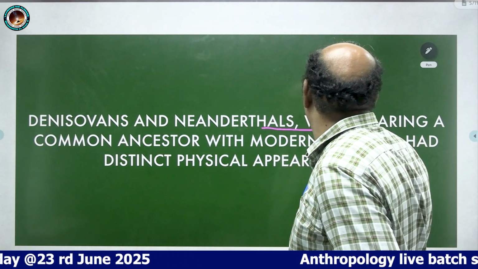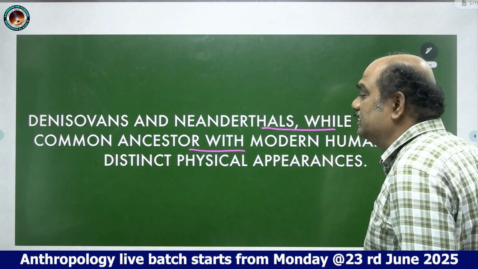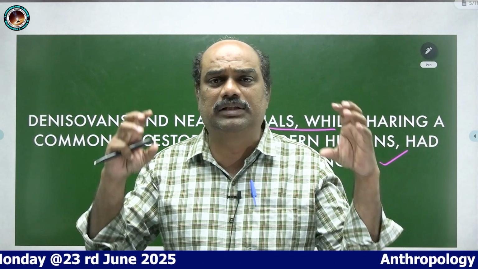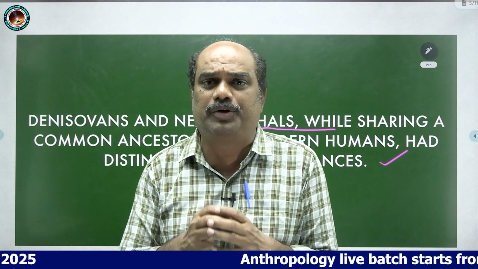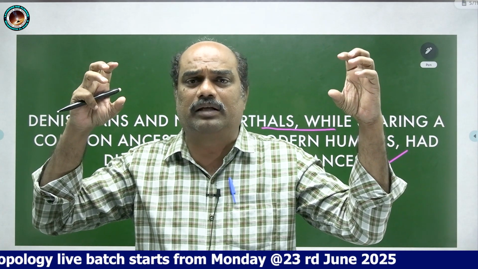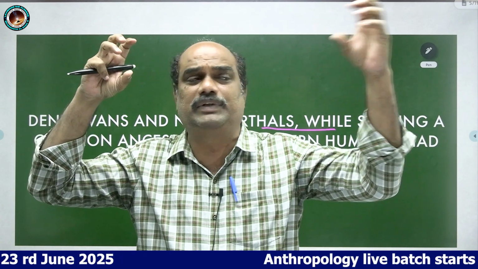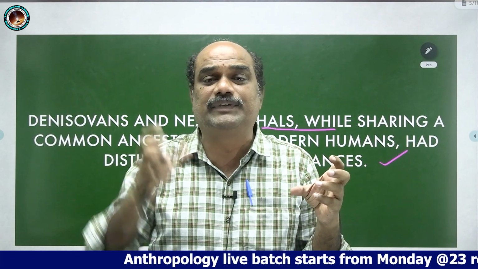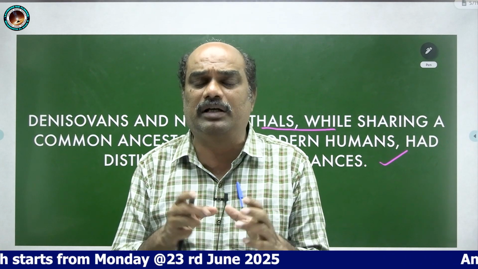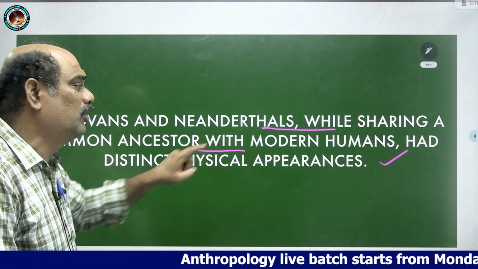Denisovans and Neanderthals, while sharing a common ancestor with modern humans, had distinct physical appearances. So Denisovans and Neanderthals share common ancestors. For humans, Homo sapiens, we can attribute these common features. Homo sapiens can be said to have originated from the Denisovans with some features and the Neanderthals with some features. So what are the unique features and comparison between the Denisovans and Neanderthals? These are the common history with modern human beings.